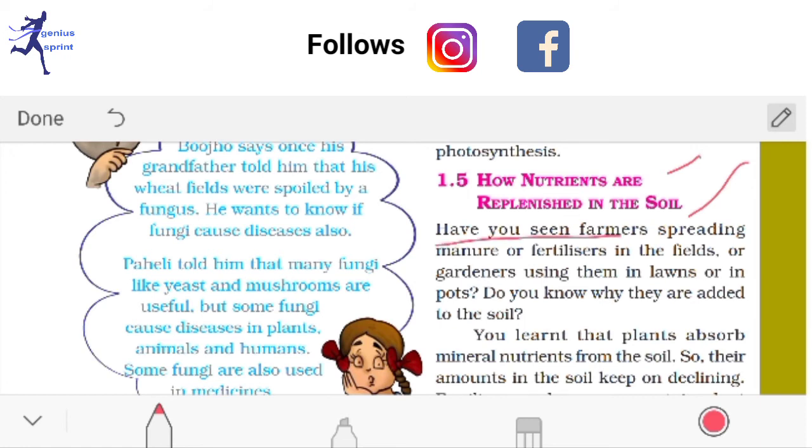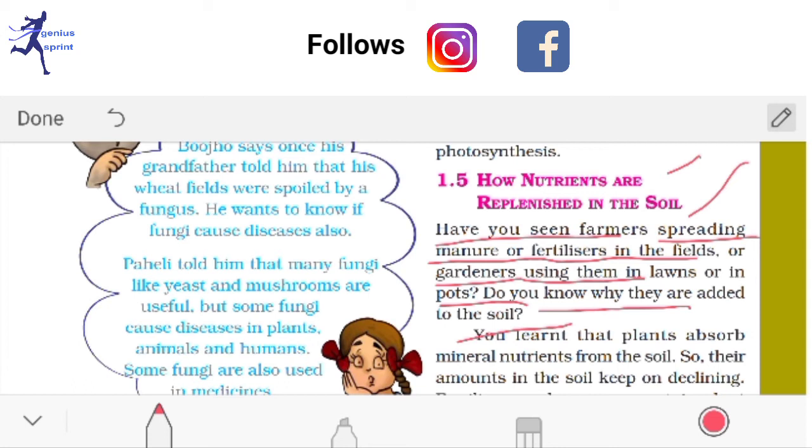Have you seen farmers spreading manures and fertilizers in the field, or gardeners using them in a lawn or pot? Different questions are given there. They generally want to make us understand how nutrients are replenished in soil.